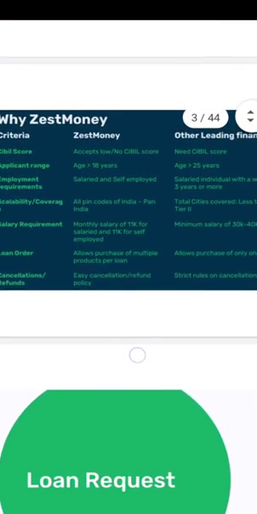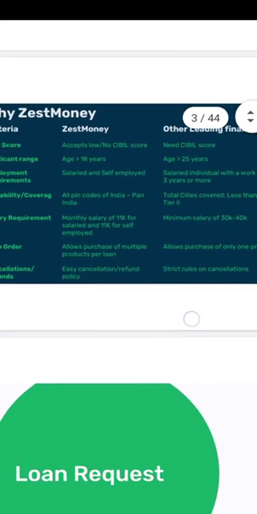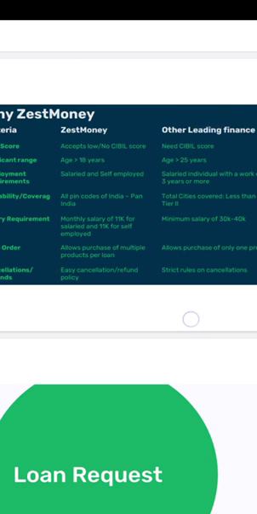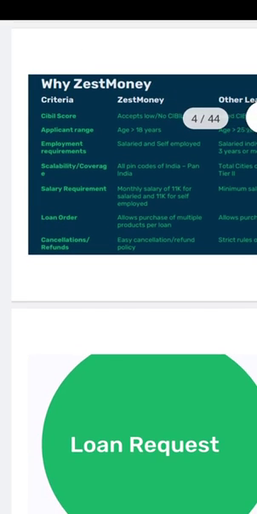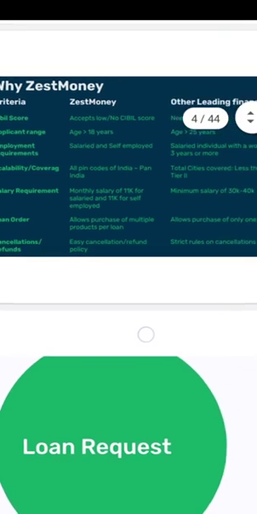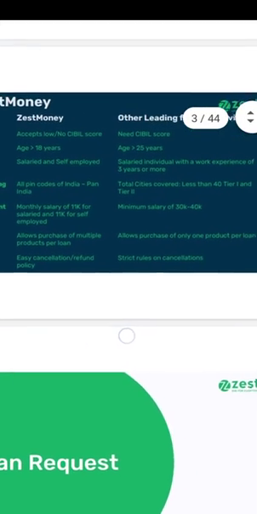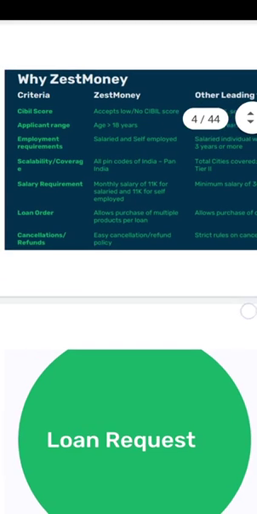CIBIL score: SESMoney accepts a low or no CIBIL score, but others do not accept without a CIBIL score. Applicant age range: SESMoney provides loans to those above 18 years. For others, we need 25 years. Employment requirement: for SESMoney, salaried and self-employed. For others, a salaried individual with a work experience of 3 years or more.